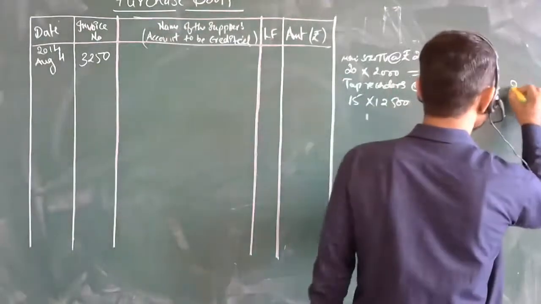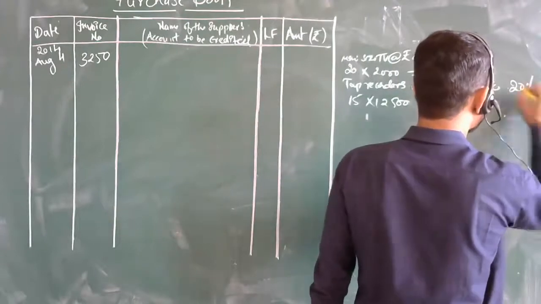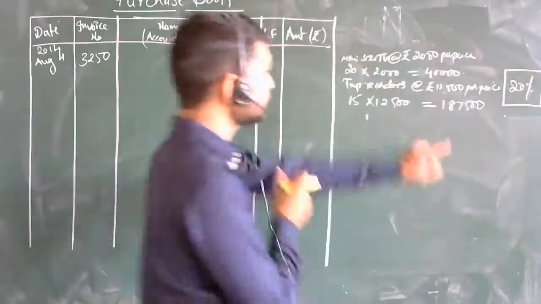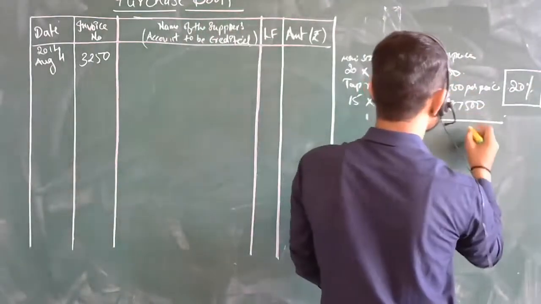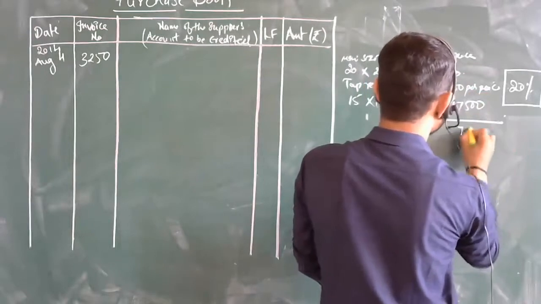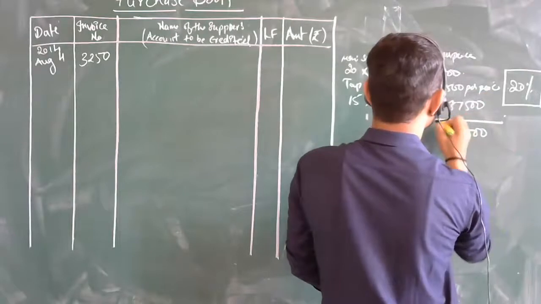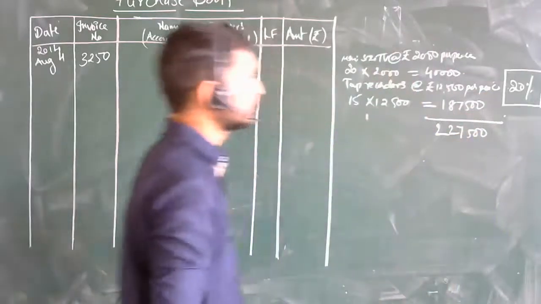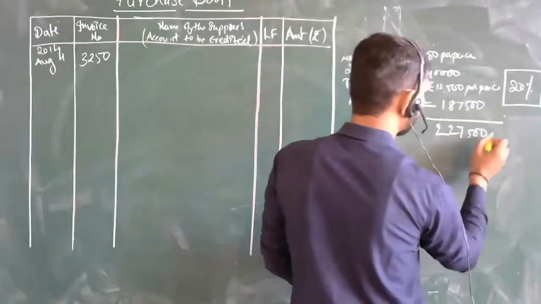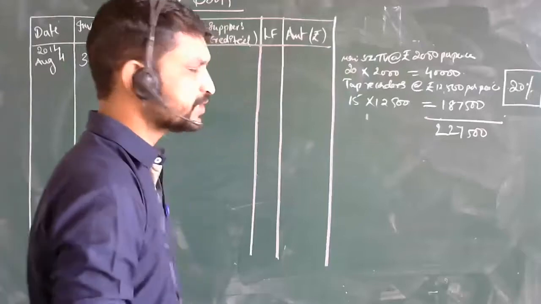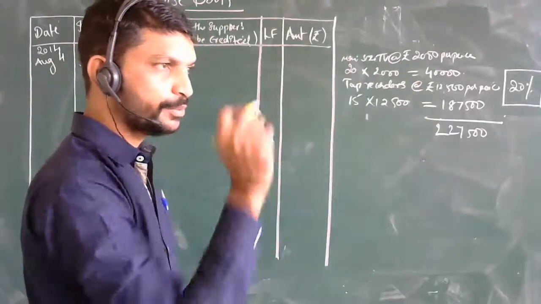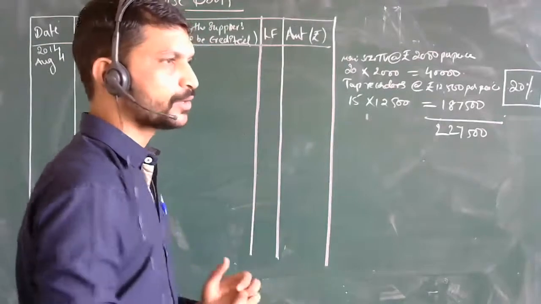Now they have given a 20% discount here. Now what are you going to do with this discount amount? Just check what will be the total of these two. Sir, 2,27,500. Okay. Remove the 20% on this, means minus, subtract the 20% discount. 2,27,500 into 20%, 20 divided by 100.